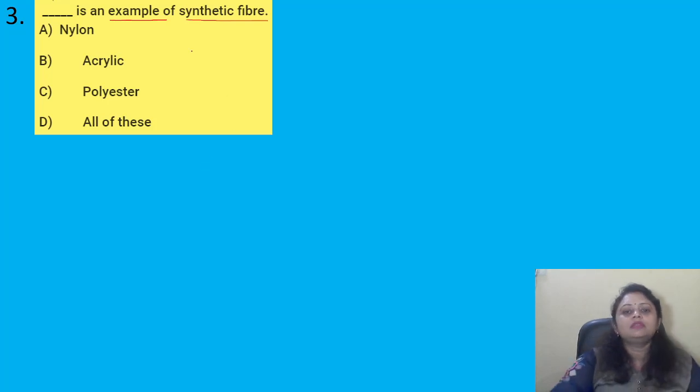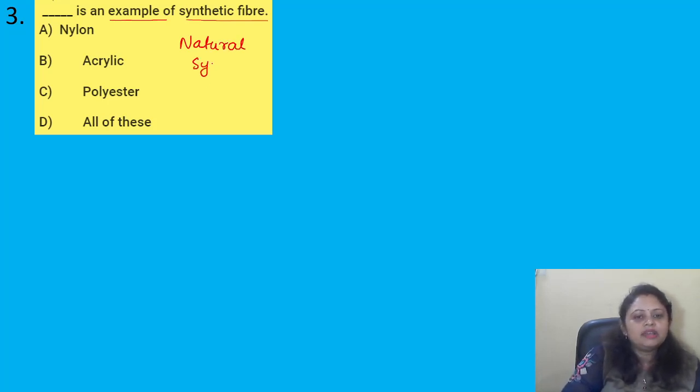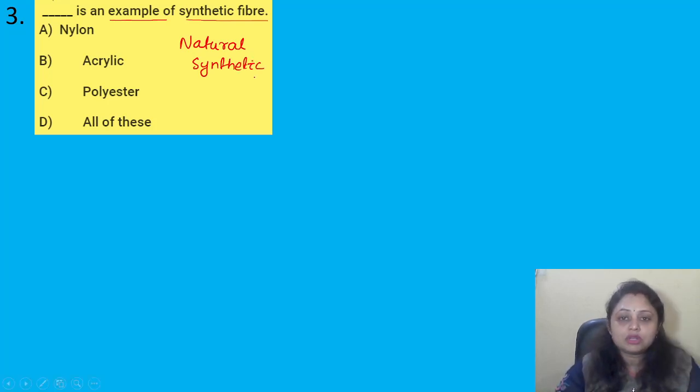Fibers are usually categorized into two types. The first one is natural fiber, and the second one is synthetic fibers. Natural fibers are the fibers obtained from natural sources like cotton and wool. These are examples of natural fibers. And synthetic fibers are man-made fibers. These are not obtained naturally. Examples of synthetic fibers are nylon, acrylic, polyester. Whatever examples are given, all of these. Got it? So here the correct answer is option D, that is all of these.